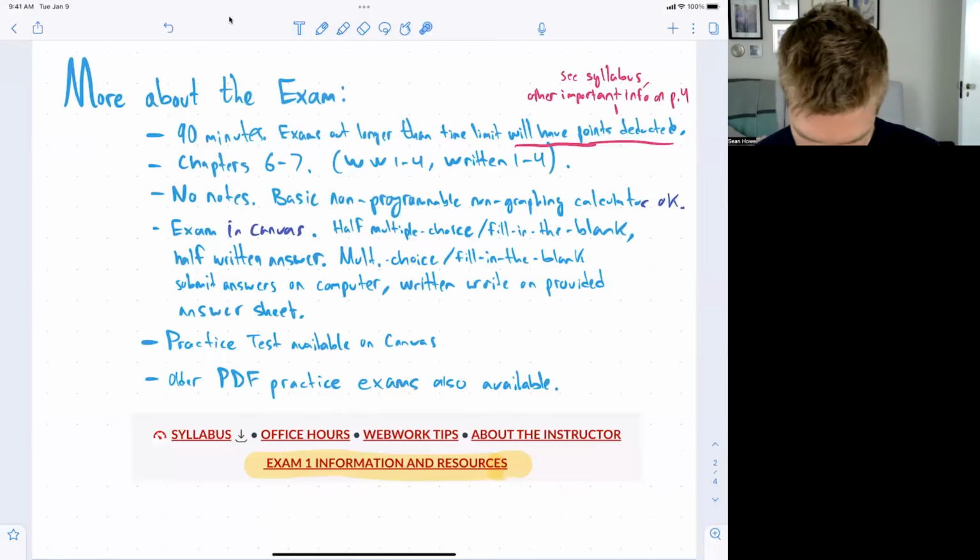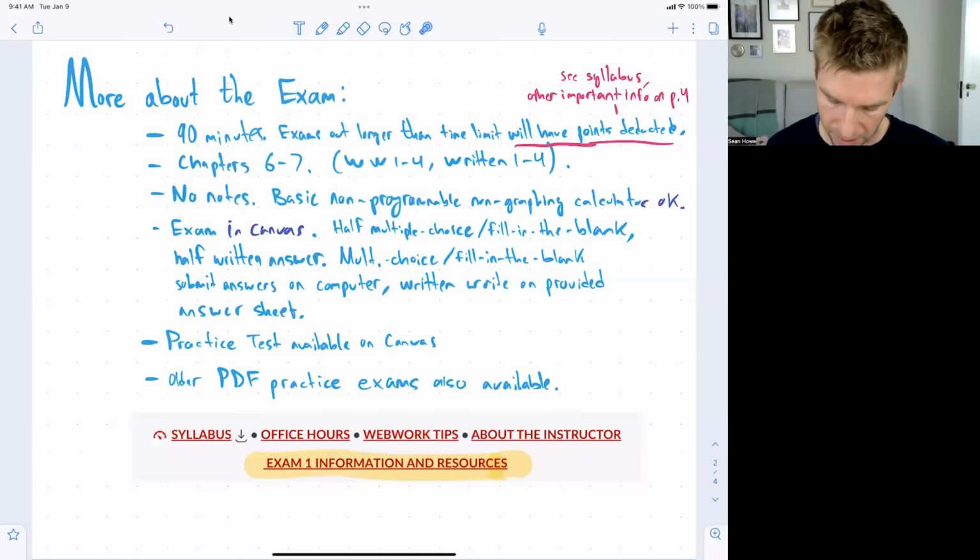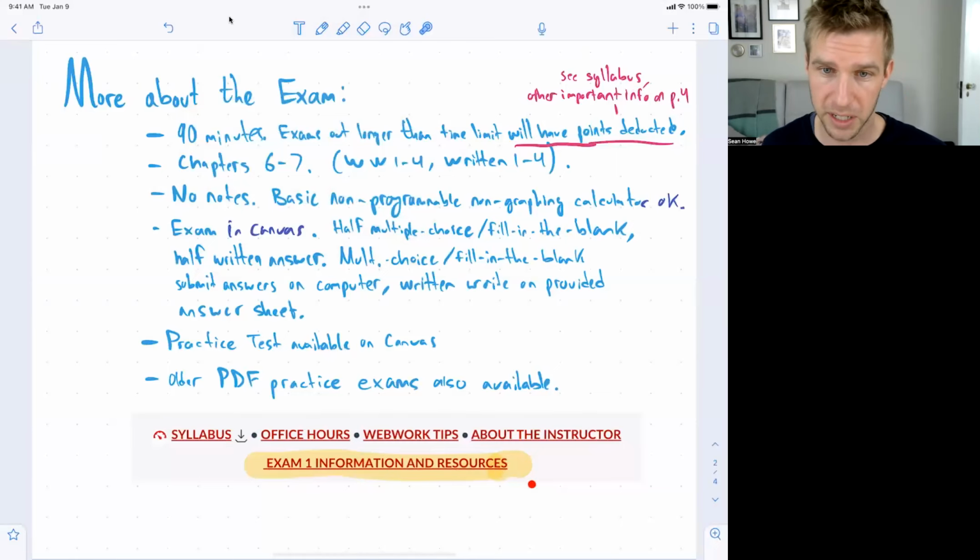Okay, great. So that's, I think, everything I wanted to say about the exam. And again, if you want any more information and more resources, click this link on Canvas. It's at the top of the front page for this course. The formula sheet is also there. There used to be a link here for the formula sheet and for old exams. Now both of those links are in after you click on this page.